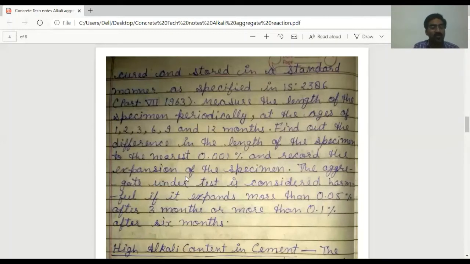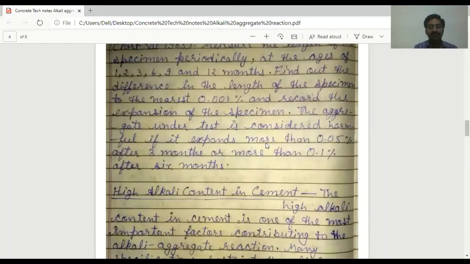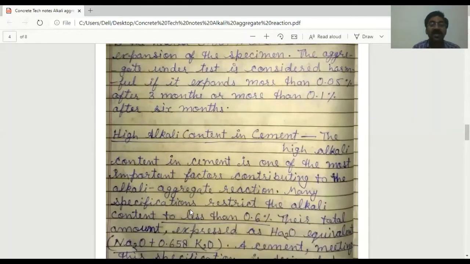Expansion is due to silica in aggregate or other types of minerals or reactive aggregate. The aggregate under test is considered harmful if the specimen expands more than 0.05% after 3 months or more than 0.1% after 6 months. This is the limit for deciding whether the aggregate is reactive or not.